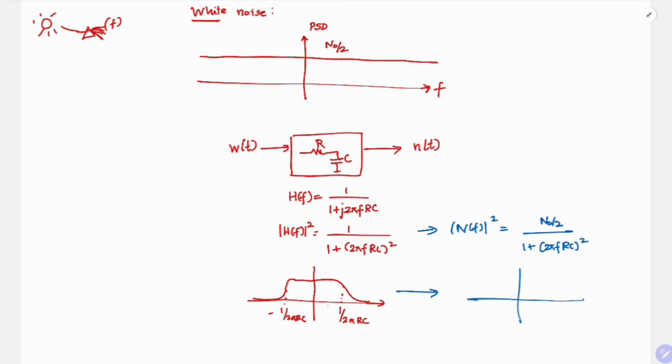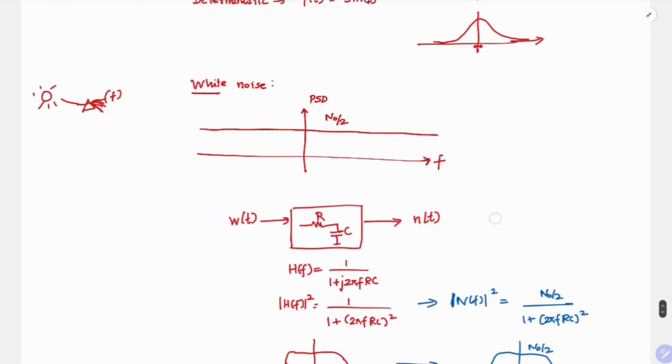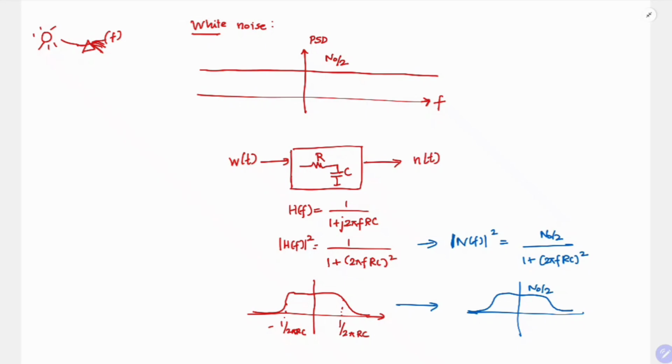So how will this look? This will look exactly the same, only it will scale by a factor of N0 by 2. So this is our output power spectral density. But what they are asking is, at a particular time t equal to tk, the variance of the random variable n of tk is dash. So now we have the power spectral density. How do we arrive at the variance?